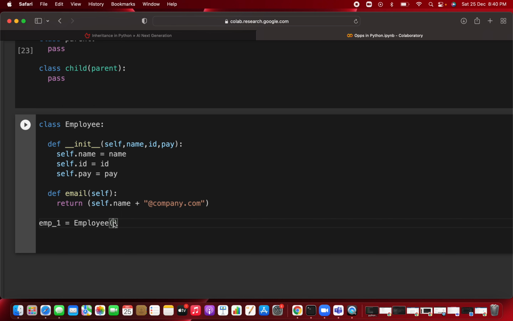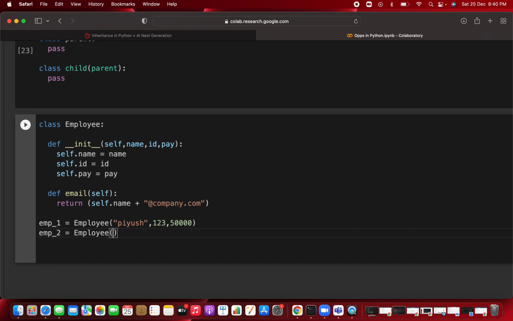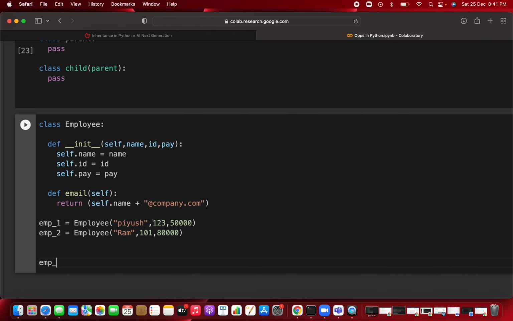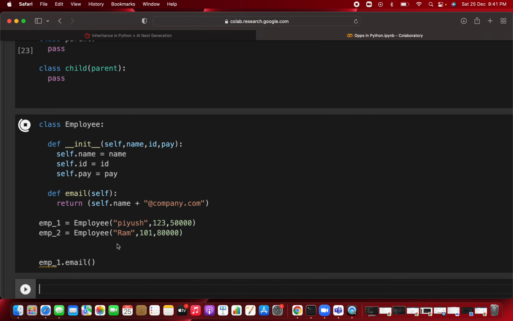So now you pass the name, the same name we covered above, Pius, then the id 123, and the pay 50,000 per month, clear? Then you create one more object, employee 2, and again you call Employee and pass Ram, then the id 101, and the pay he is getting, 80,000. Clear? So you have created two objects of this employee class, and whenever you want to call the email method, you can write employee1.email and call this method. Let's see what answer we get.